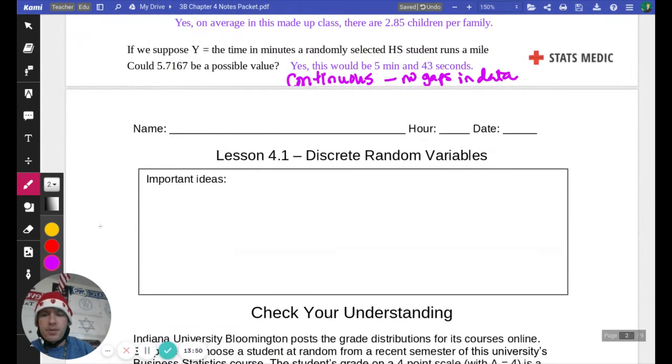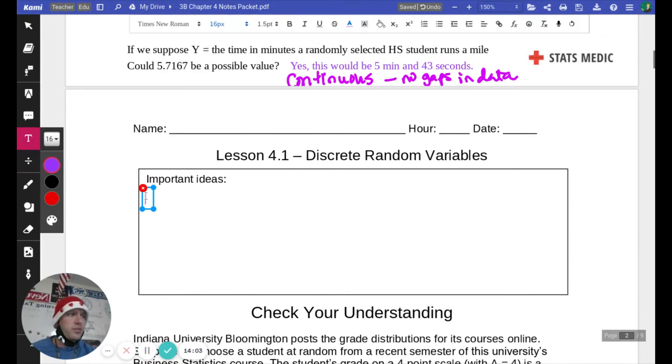All right, let's wrap this up with the important ideas from this section, including those vocab words, discrete and continuous. Let's start with, on the left side here, we're going to have 3 columns, and we're going to say if we have a valid probability distribution.